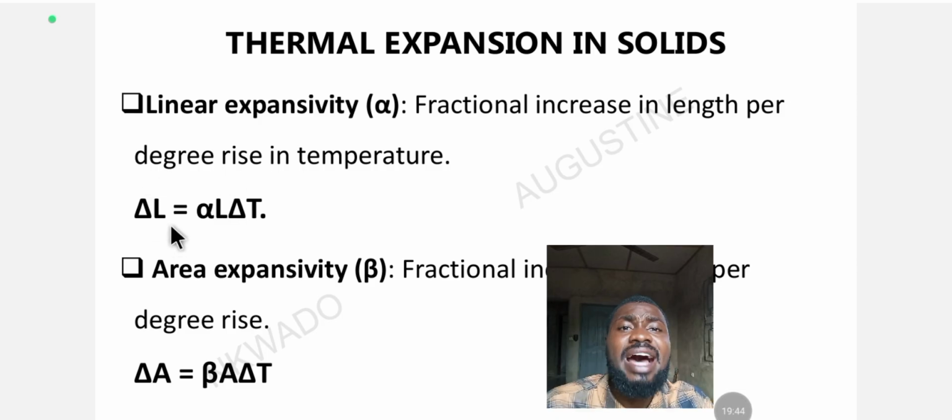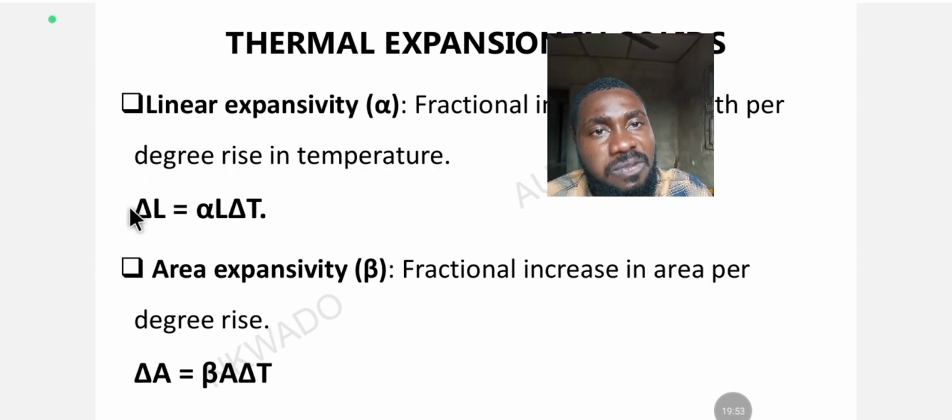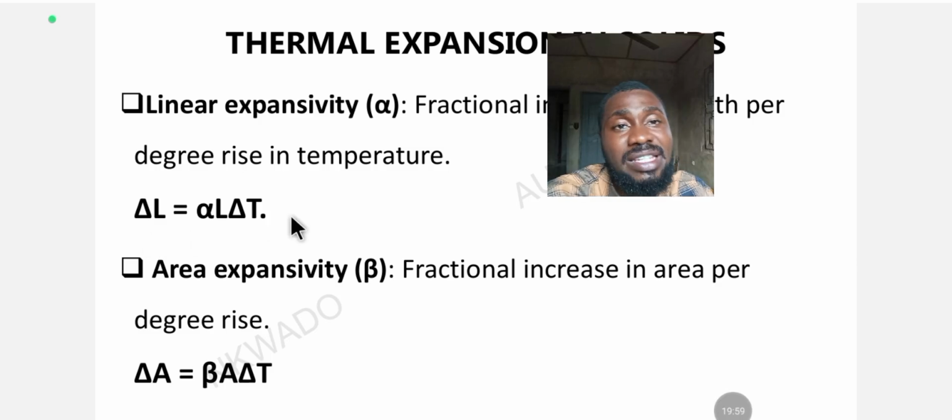And the formula gives us change in length is equal to linear expansivity times length times change in temperature. Check it out. This is the easy formula that you are going to use to solve questions that JAMB is going to set from linear expansivity, if any.